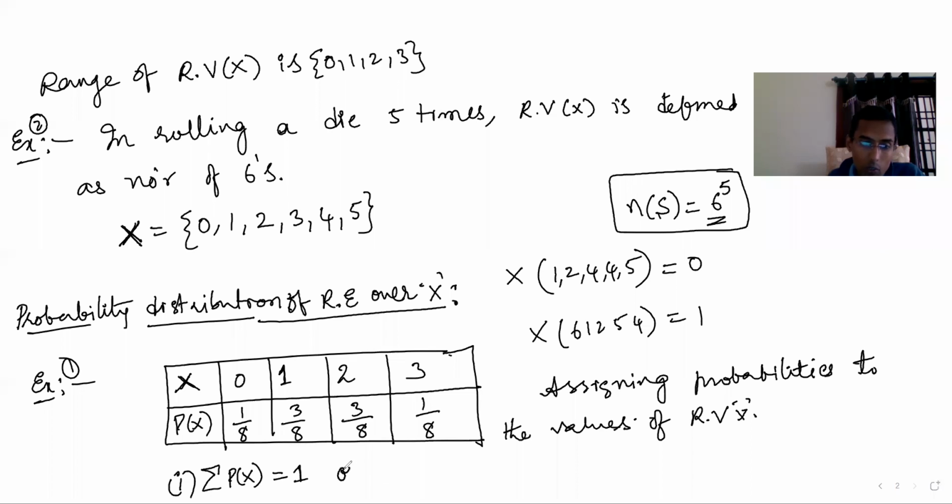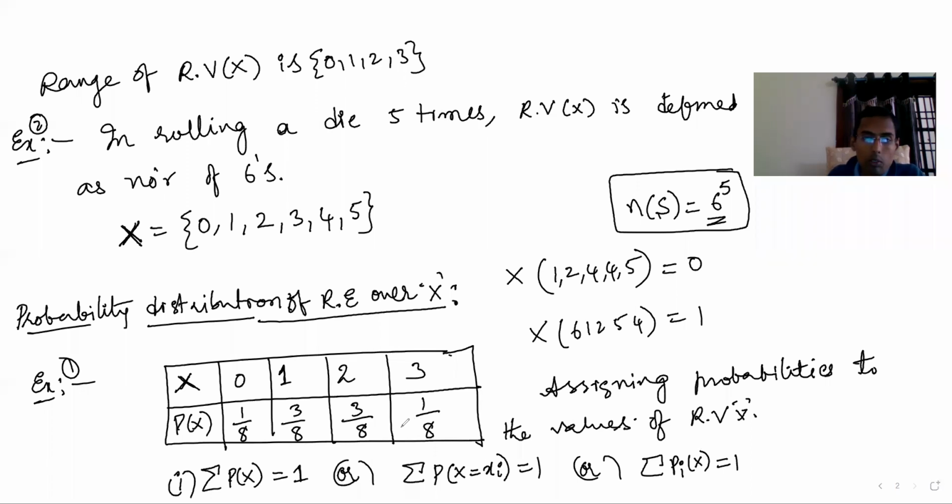Or we write like this: summation p of x equal to xi, we write xi. This is equal to 1. Or we can write even simply, sum of p. Anyway, this is the sum of the probabilities. If you add, 8 is the LCM, 1 plus 3 plus 3 plus 1, that's 1.